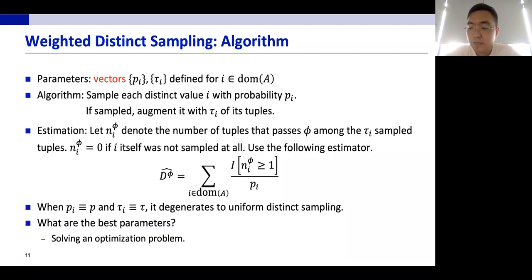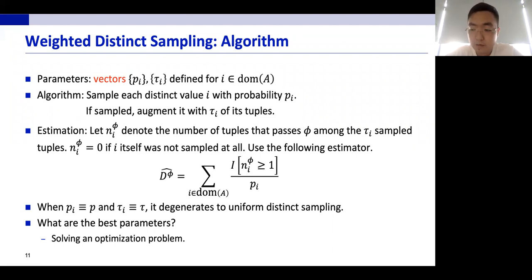This brings us the weighted distinct sampling algorithm. It works just like the uniform distinct sampling algorithm, except that our sampling probability Pi and the number of tuples stored for each value i are both vectors specific to each distinct value. We're going to correspondingly modify our estimator to be the sum of 1 over Pi for those values i that both get sampled and observe a passing tuple in its samples. When the vectors are uniform, our algorithm degenerates into the uniform distinct sampling case.